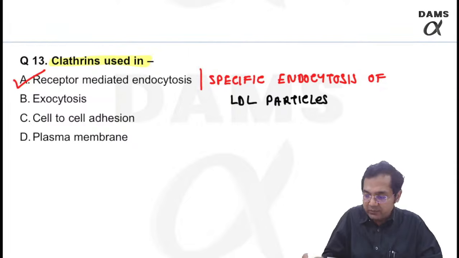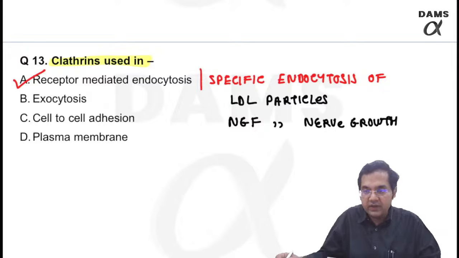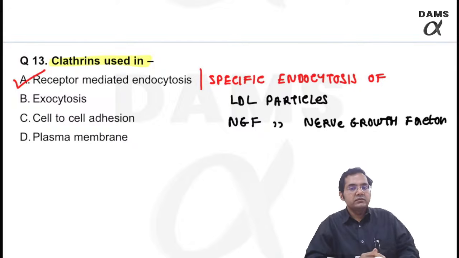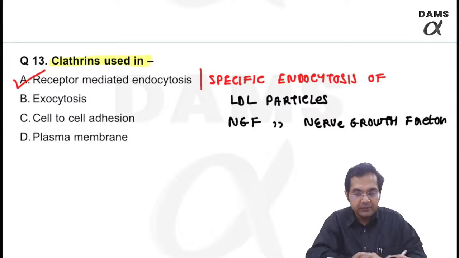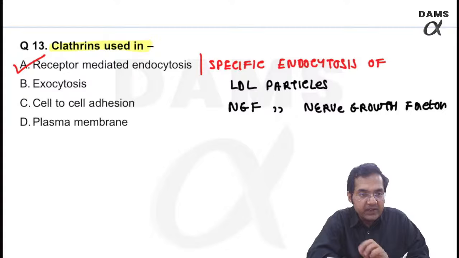And the recent books are telling us, especially Ganong, that it is also useful for NGF. NGF is your nerve growth factor. So it's a very specific receptor mediated endocytosis.